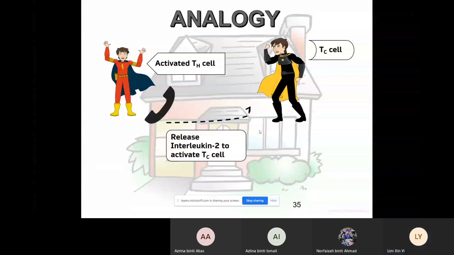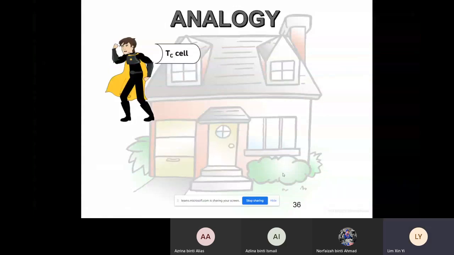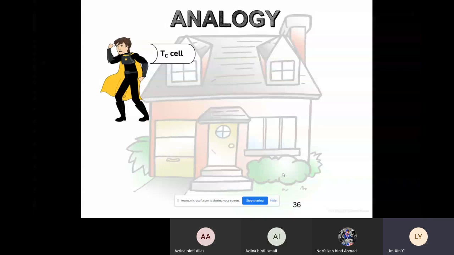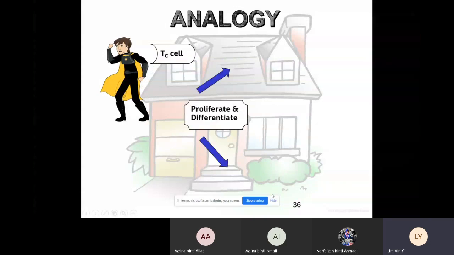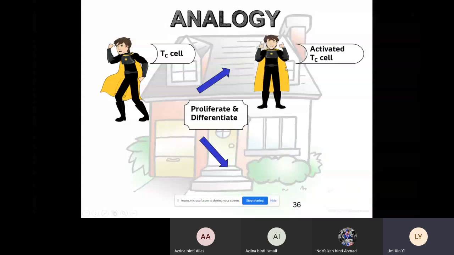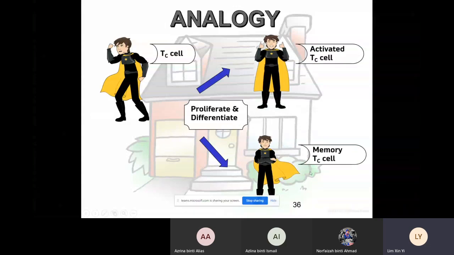Then they will proliferate and differentiate, the same concept. So they multiply by mitosis and differentiate to become activated cytotoxic T cell and memory cytotoxic T cell. The memory cytotoxic T cell is for secondary immunity, which is the second attack.